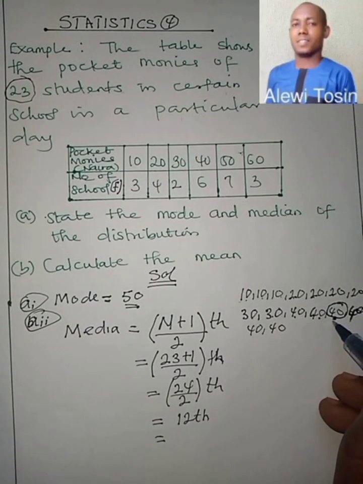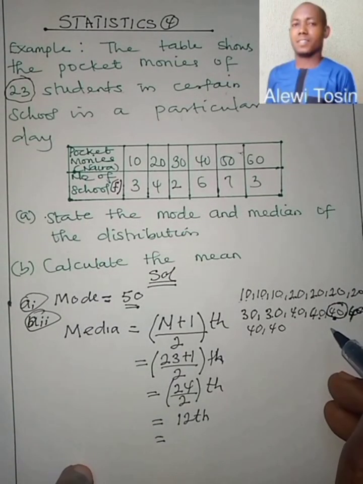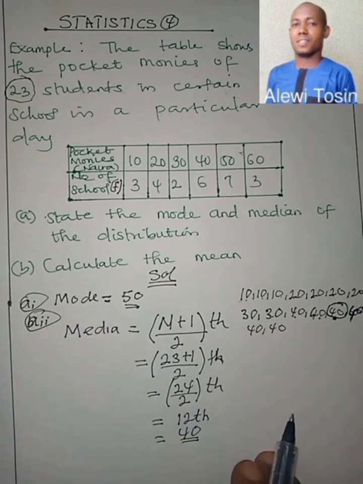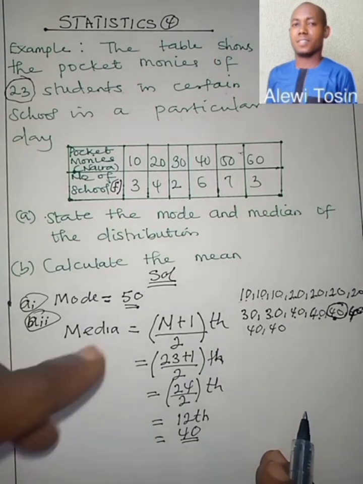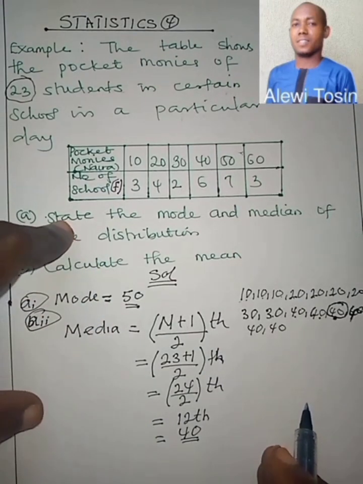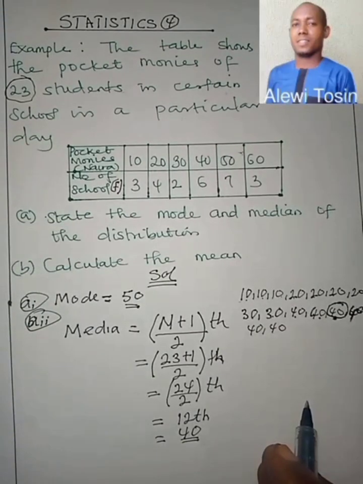This falls at the 12th position, which means that our median is equal to 40. Our median is equal to 40. So this is how you determine the median of this kind of distribution. Now, let's take the mean. How do you go about the mean?